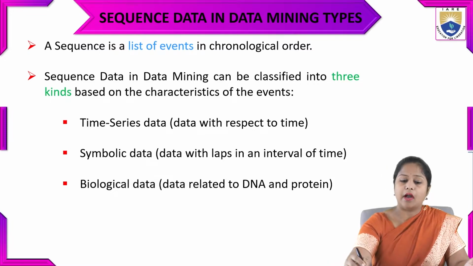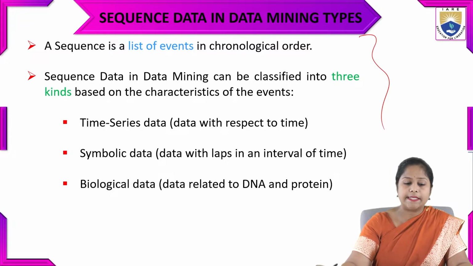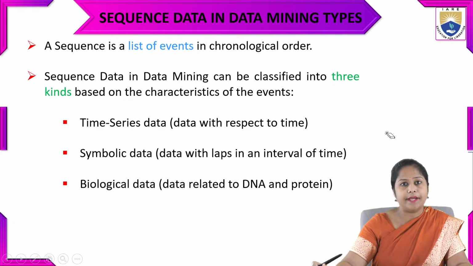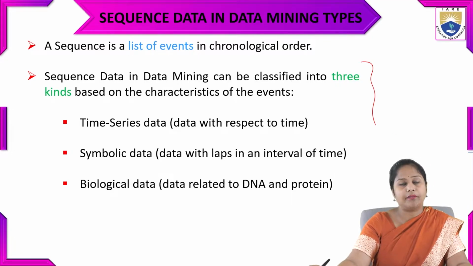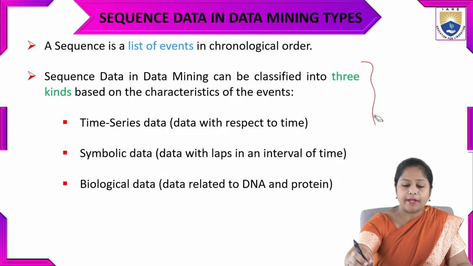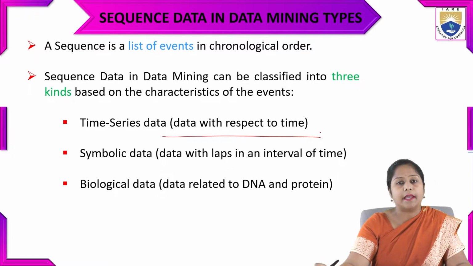So how many types of sequence data are there in data mining? A sequence is nothing but a list of events that come in chronological order. The sequence data in data mining can be classified into three kinds based on the characteristics of the data. The first type is time series data, that is, data with respect to time.